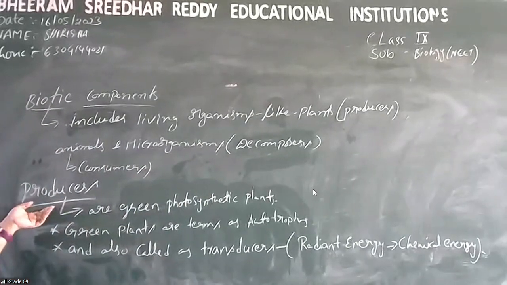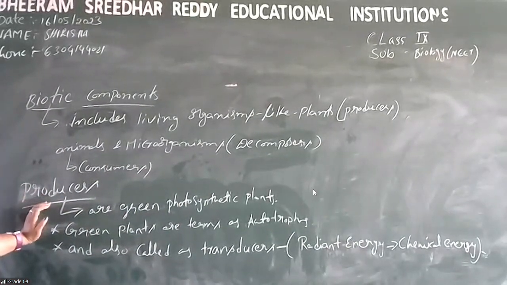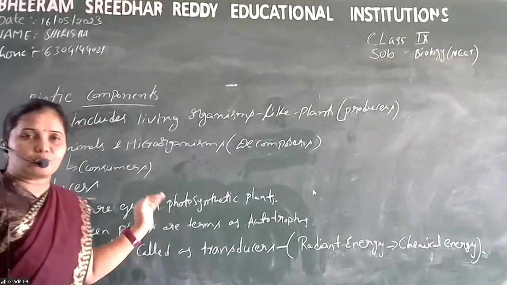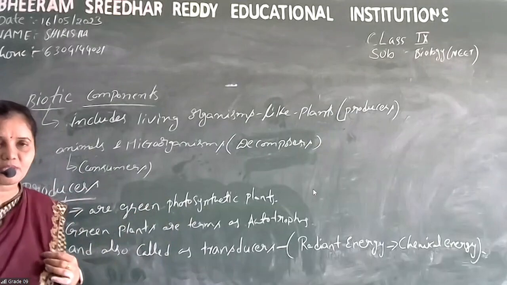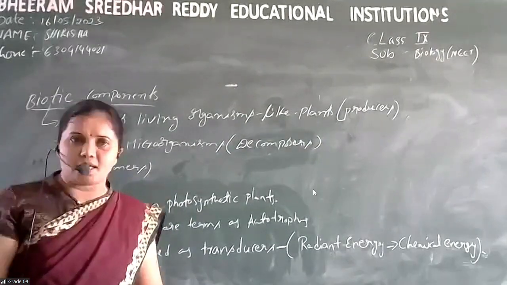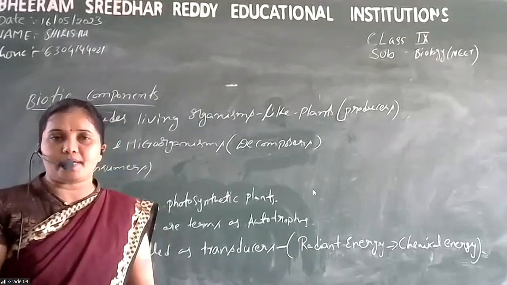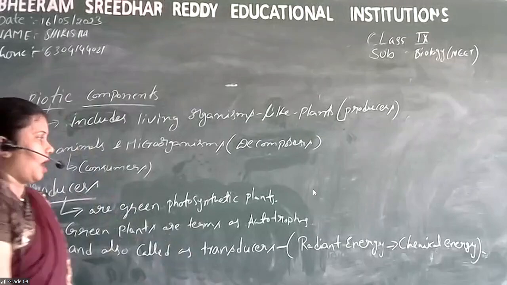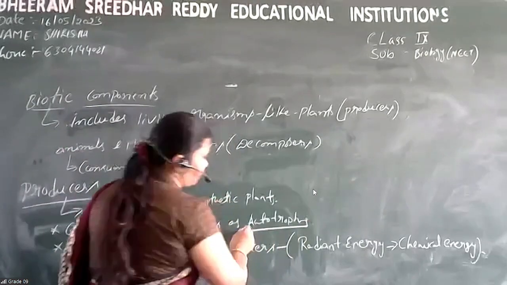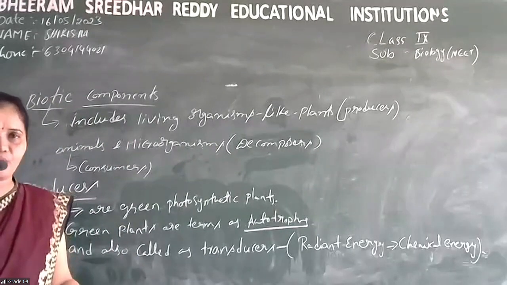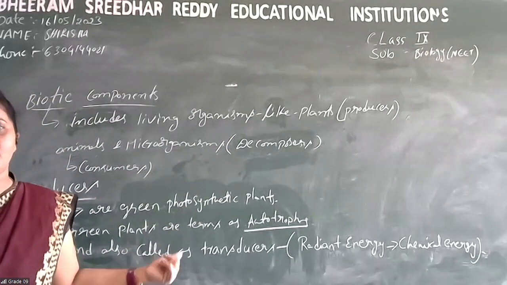So first we will study the producers. Producers are green photosynthetic plants. Photosynthesis means, with the help of sunlight, chloroplast, and water, they prepare their own food materials. So that's why we give the term autotrophs. Plants are autotrophs because they can prepare their own food materials. They cannot depend on others.